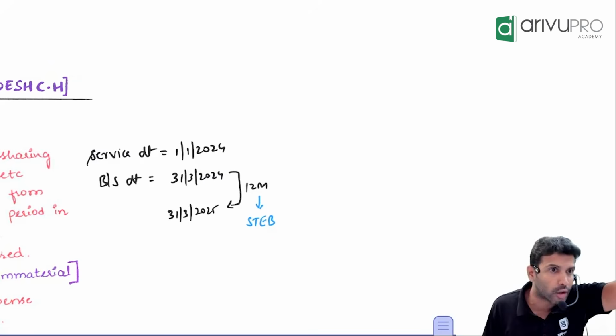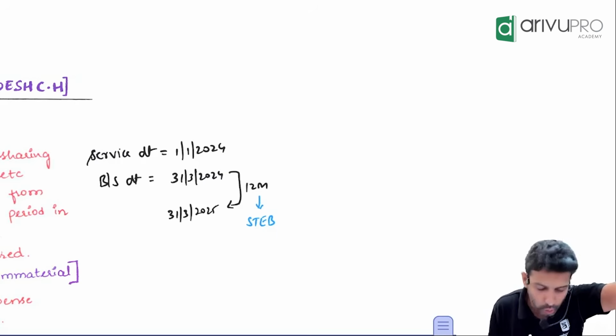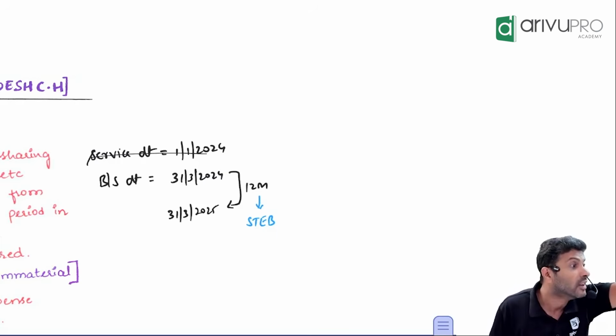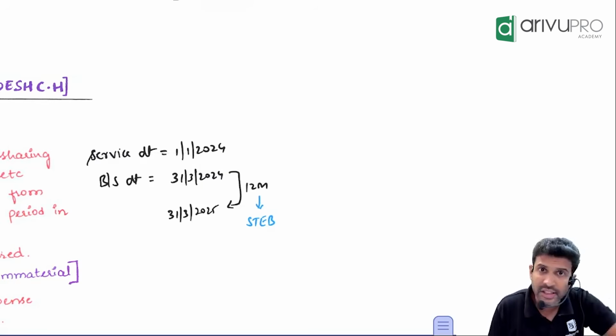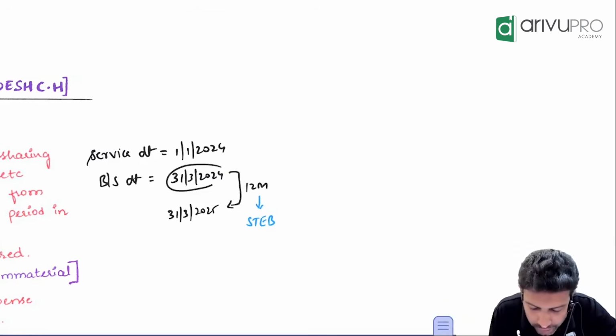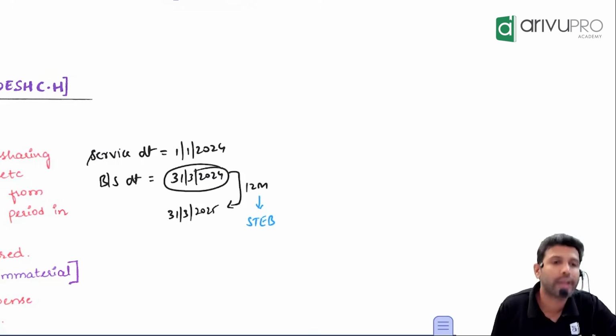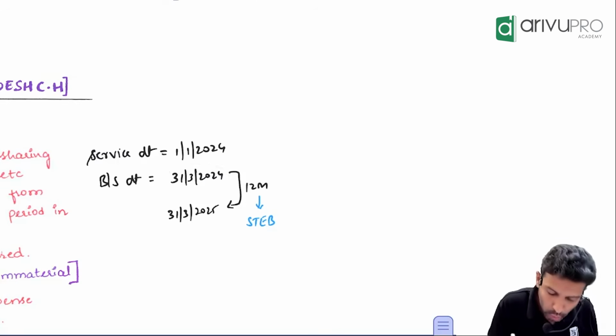You have to count. What the standard says is, for that counting of 12 months, don't take the service date. This service is falling in the current year. When is the current year ending? 31st March 2024. Count 12 months not from 1st January but from 31st March 2024.